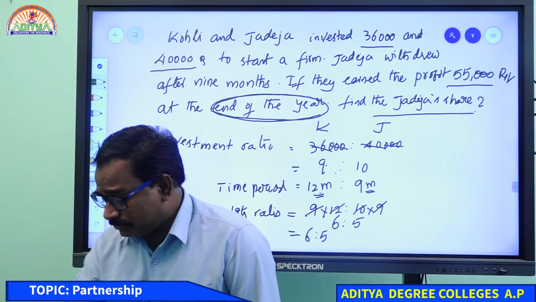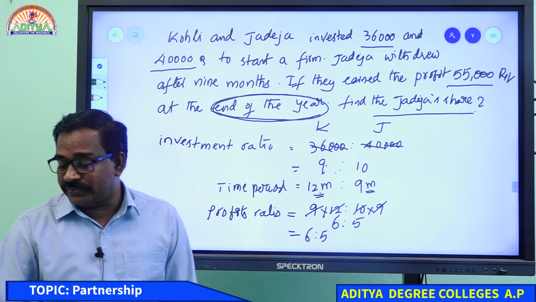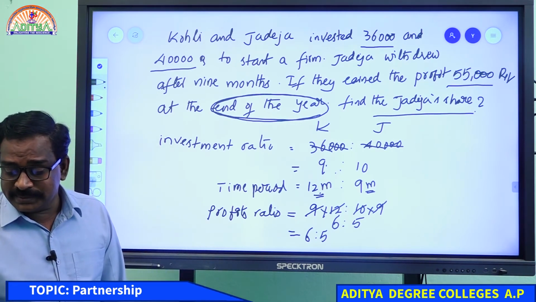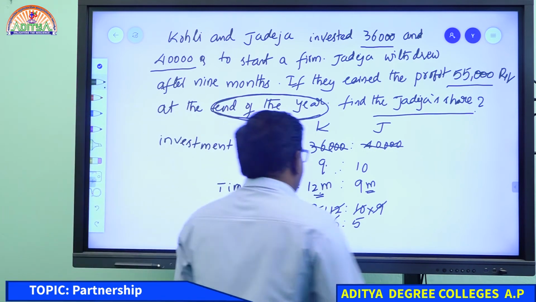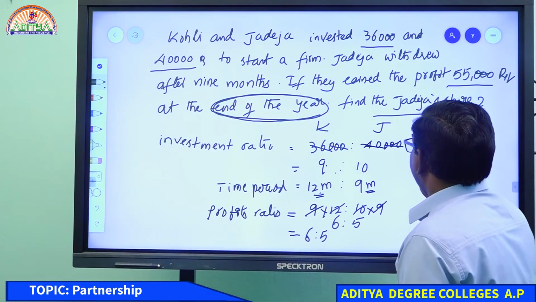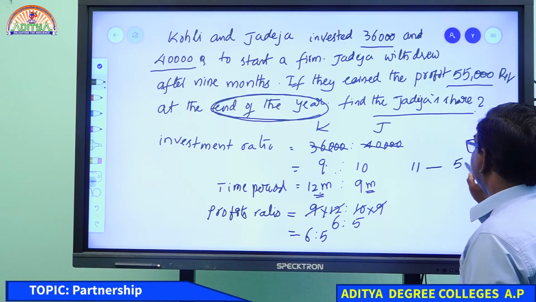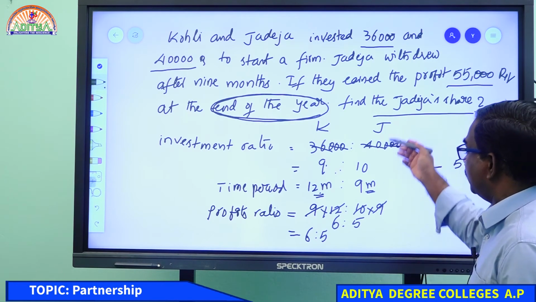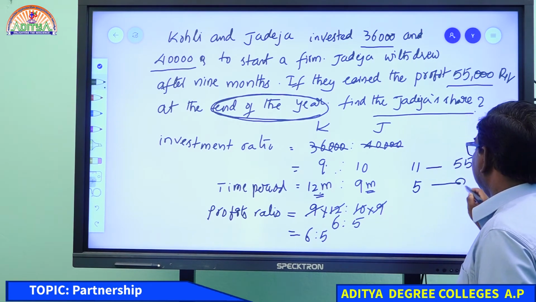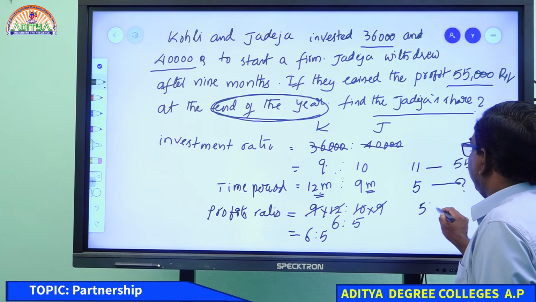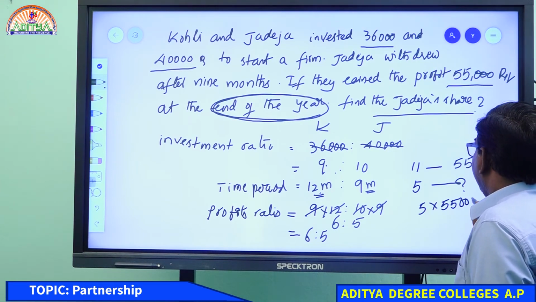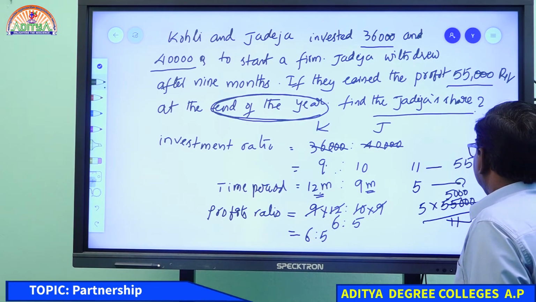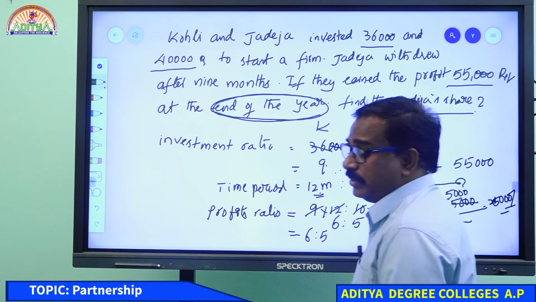Is it clear for everyone? Yes, right? So total parts 6 plus 5, 11. 11 parts we got 55,000 rupees. It is asking Jadeja's share, means the second person, 5 parts, how much? So 5 into 55,000 by 11. 11 5 times, so 5 5s are 25,000 rupees. The answer is 25,000 rupees.